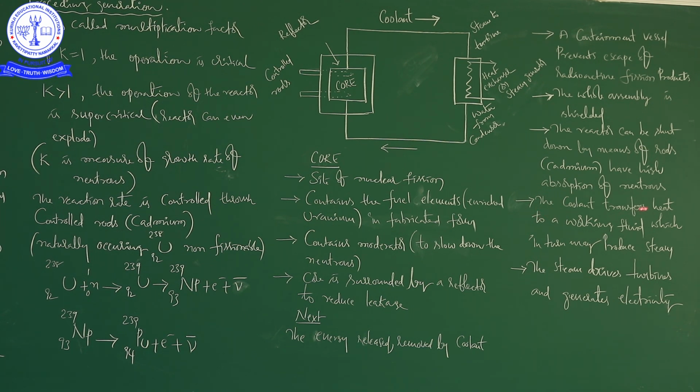Next, the coolant transfers heat to a working fluid, which in turn may produce steam. Whatever heat is produced is transferred to the water available in our nuclear reactor. Then the water becomes vapor, steam. This steam helps us rotate the turbines and generate electricity. If you observe carefully the working of a nuclear reactor,